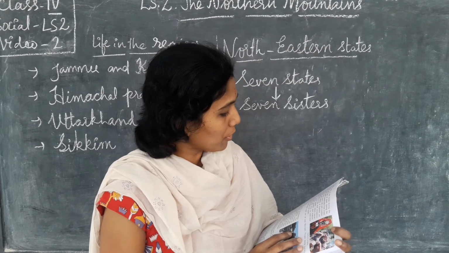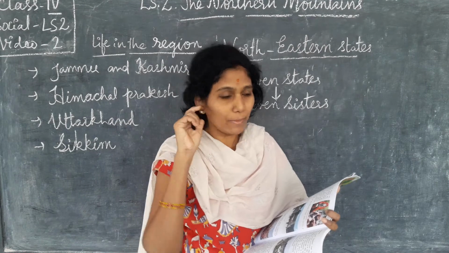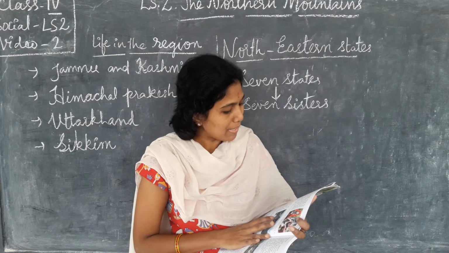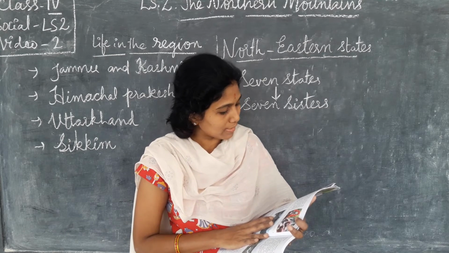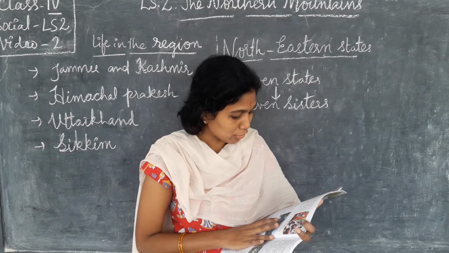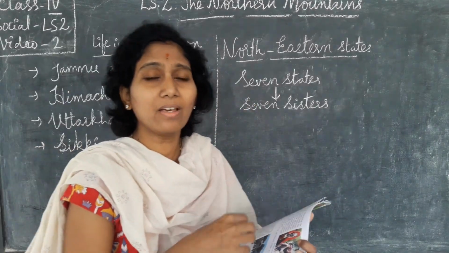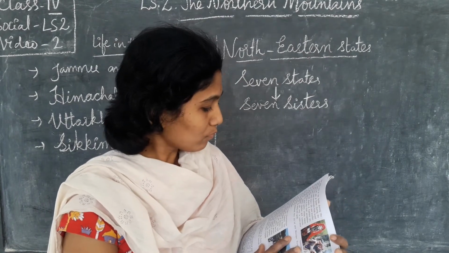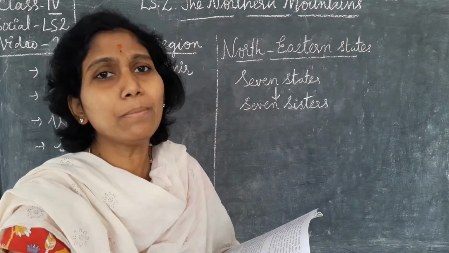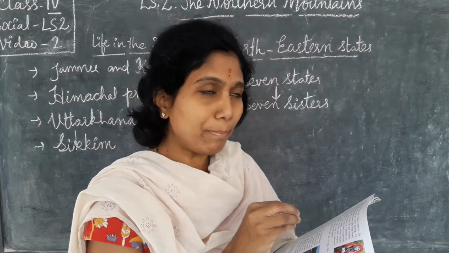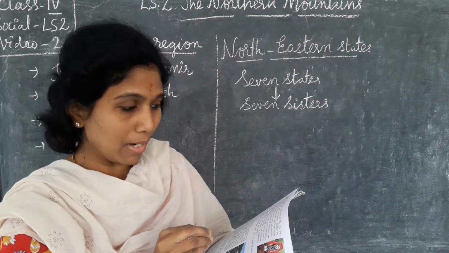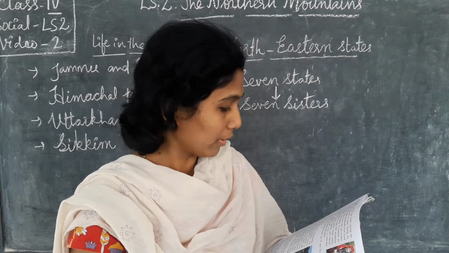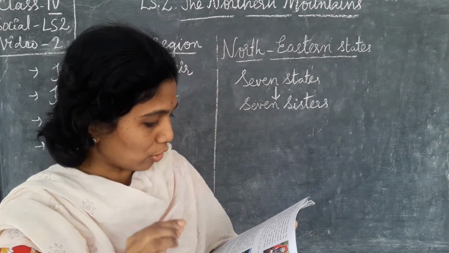Agriculture is the chief occupation of the people. They grow paddy, wheat, maize, rajma, apples, cherries, peaches, and walnuts. Saffron is an important cash crop. What does cash crop mean? Products they can trade, which are not costly, and they can make money with that.